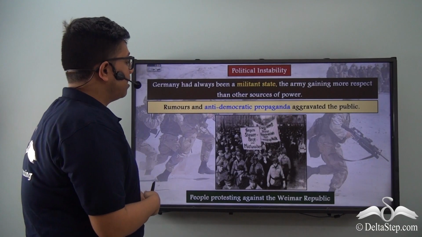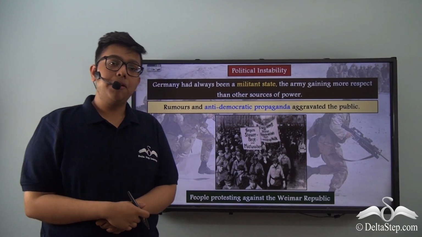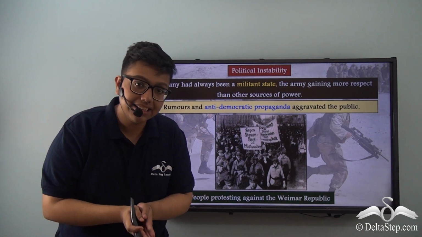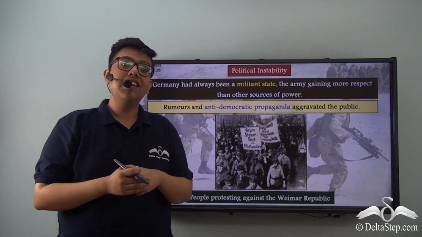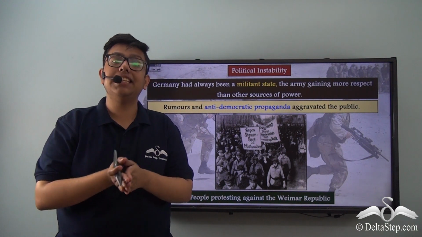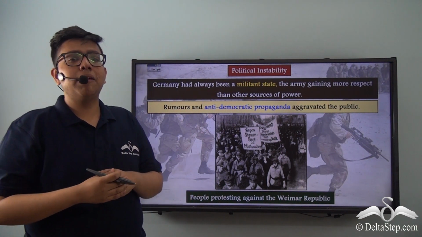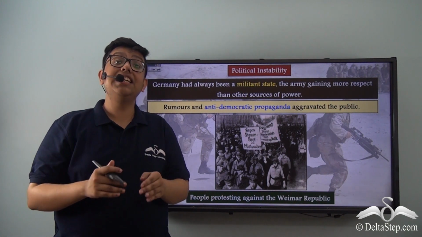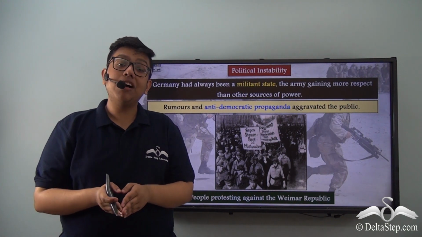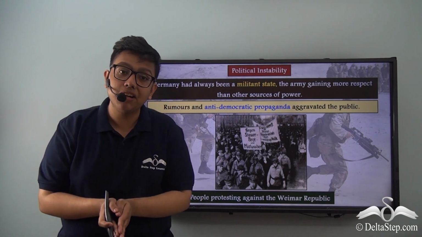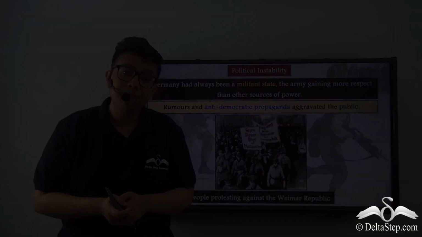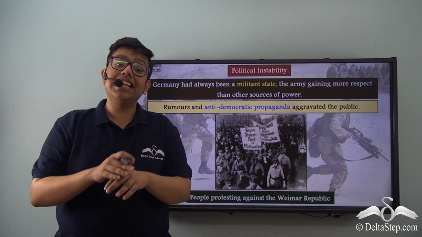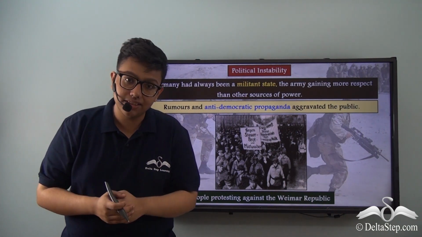Now, in this environment, many rumors came up that the Weimar Republic actually had an active hand in this particular situation where the German army had its power taken away. Many rumors came up that it was actually the Weimar Republic and the Democrats who currently made up the Weimar Republic, who had sided with the Allies during war, betrayed the German army just so that they can get power in a new German state which is independent of army interference.